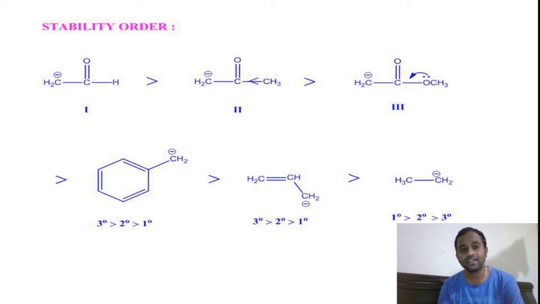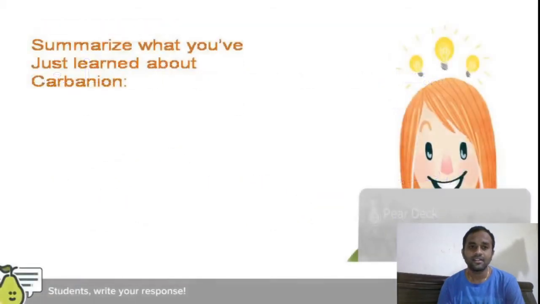And if this carbon is attached to two withdrawing groups, that will become more resonance stabilized. If a carbon anion is attached to three withdrawing groups, then that will be even more resonance stabilized. So as the number of withdrawing groups connected to the carbon anion increases, its stability also increases, right?